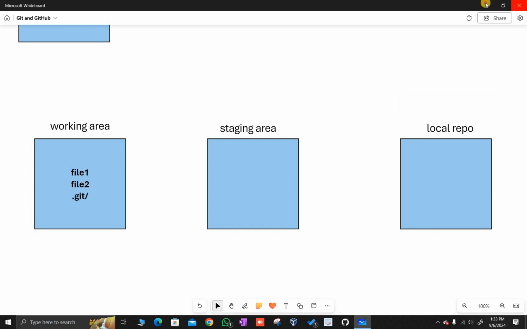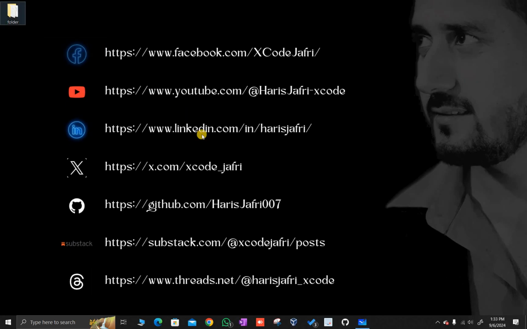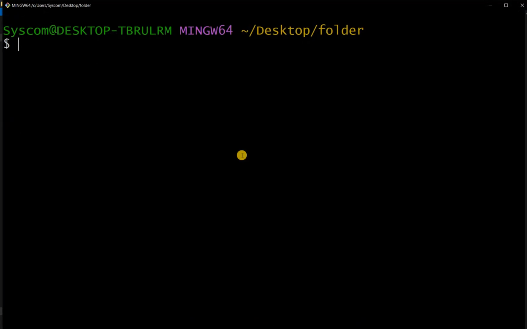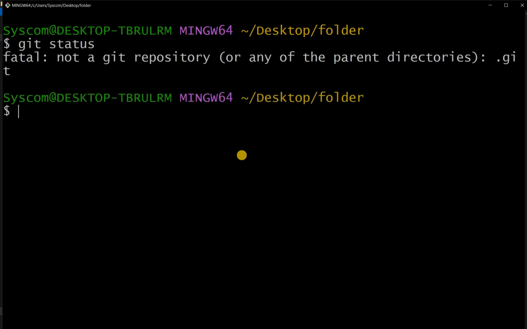So let me go inside this folder. I will open it, and I will open git bash here, and first I will check whether it is a git repository or not. So I will type git status. Right now it is not a git repository, so I will convert it into a git repository, git init.